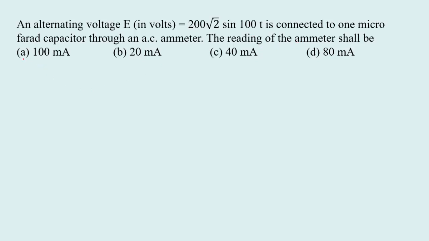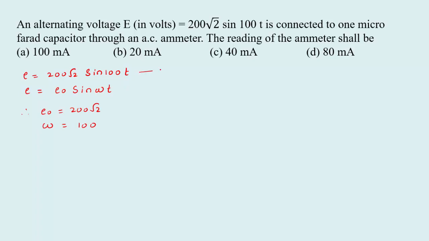See here, the equation is given, E equal to 200 root 2 sin 100t, which is equivalent to the instantaneous EMF E equal to E naught sin omega t, right? Let us compare these two equations. We get E naught equal to 200 root 2, omega is 100.